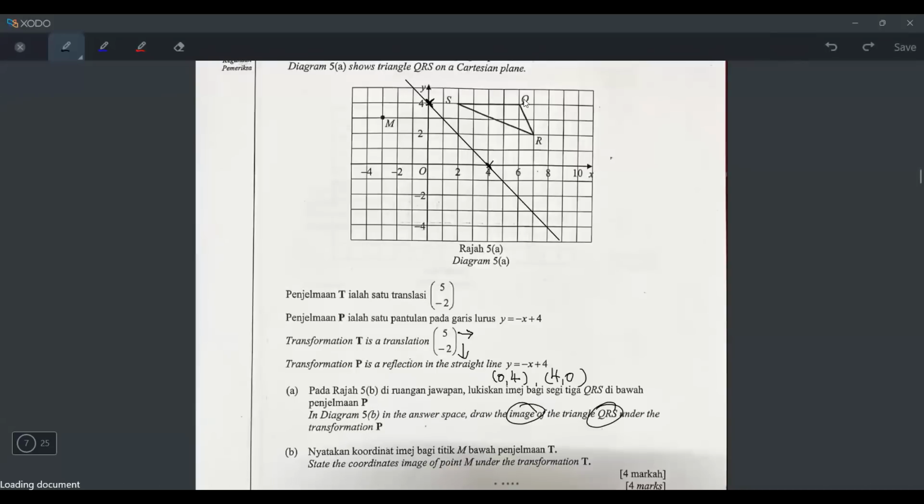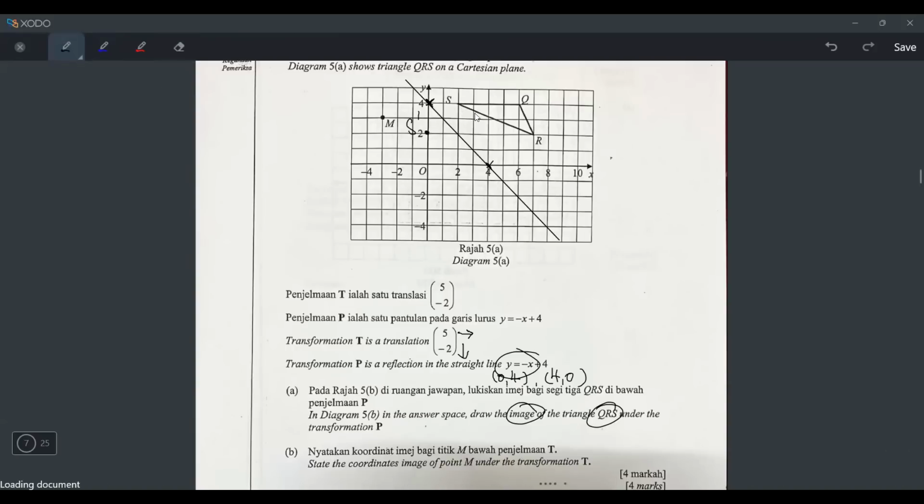Okay, so how to draw the image of triangle QRS under transformation P? P is reflection in this line, right? That is why I asked you to draw this line. So how can I draw? First of all, S sits near here. So when you reflect in this line, can you see this line is a slanted line? So we cannot count like this, 1, 2, and then 1, 2. No, we cannot count like this, because this is a slanted line. So we have to count diagonally also. So when we count diagonally, you count like this, 1 and then 1 square. It means this is S prime. It means after S reflects, it will go here. Okay, but of course this arrow you can erase it.